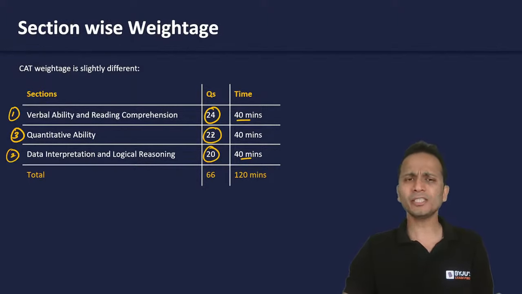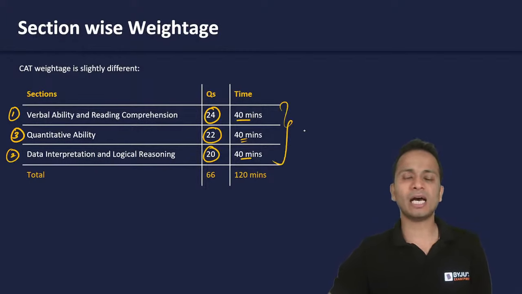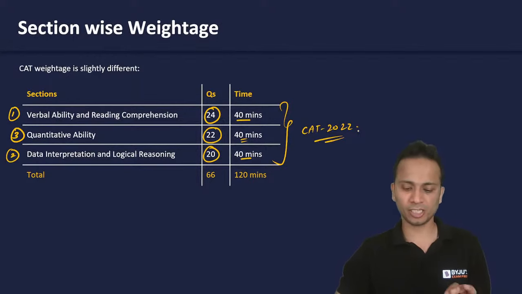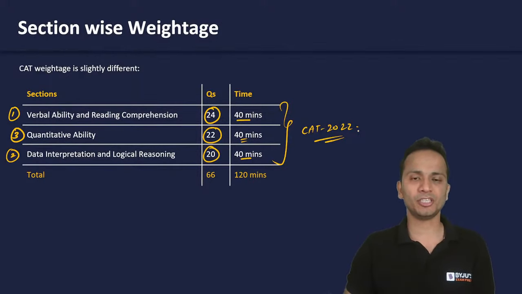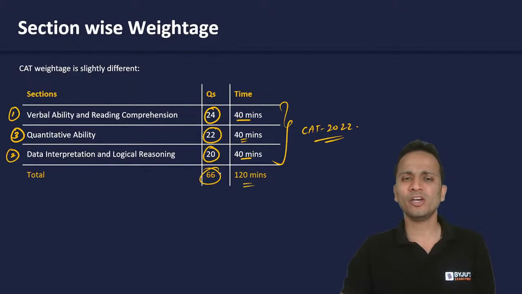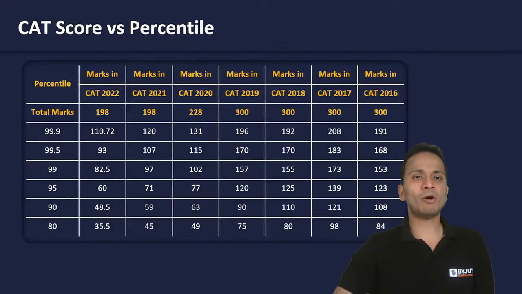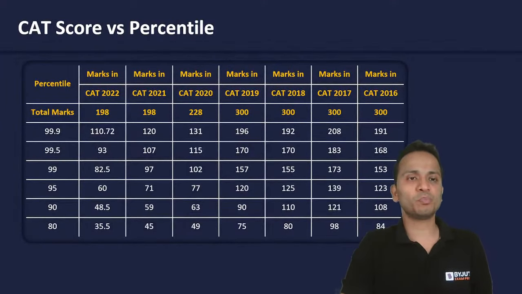Last year, there were 22 questions in the QA section, and you were given a total of 40 minutes. These numbers of questions are on the basis of CAT 2022, the last year's pattern of the CAT examination. All right. So a total of 66 questions, 120 minutes. We should not see it like this. We should see these three sections separately.